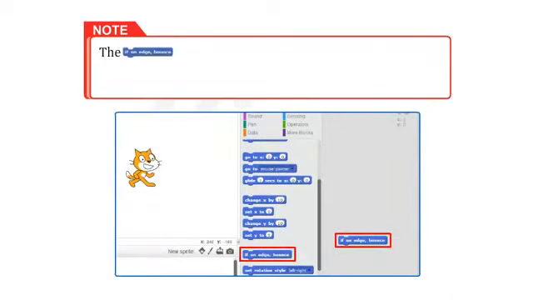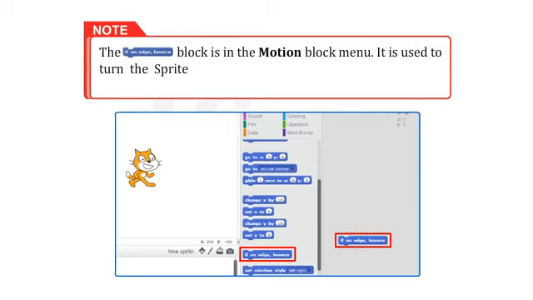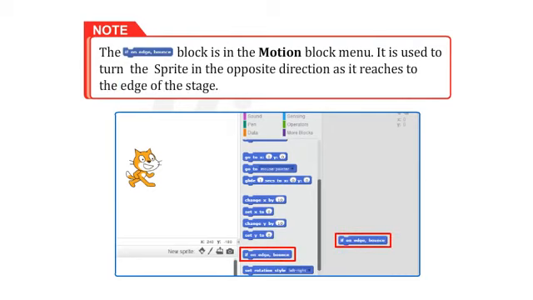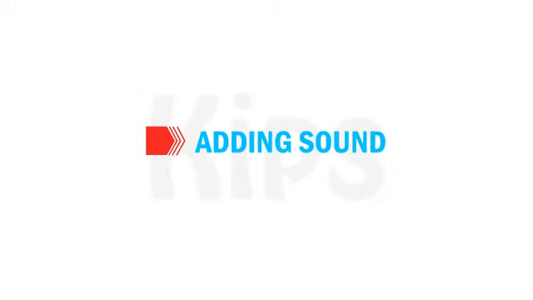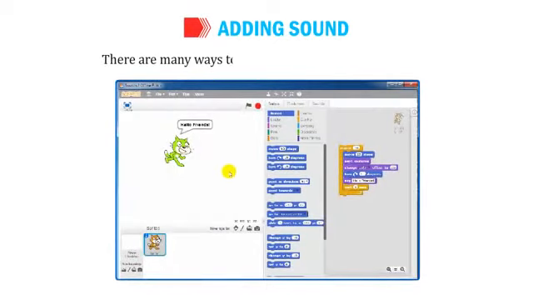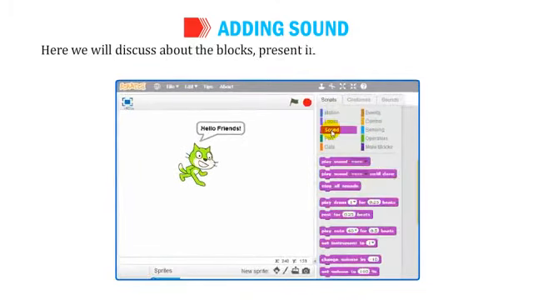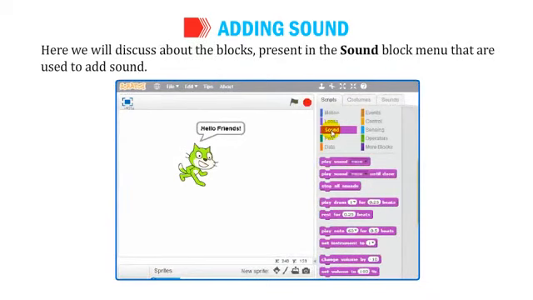Students, note, the If on Edge bounce block is in the Motion block menu. It is used to turn the sprite in the opposite direction as it reaches the edge of the stage. Okay students, let us find out how to add sound in Scratch. There are many ways to add sound to your Scratch project. Here we will discuss the blocks present in the Sound block menu that are used to add sound.